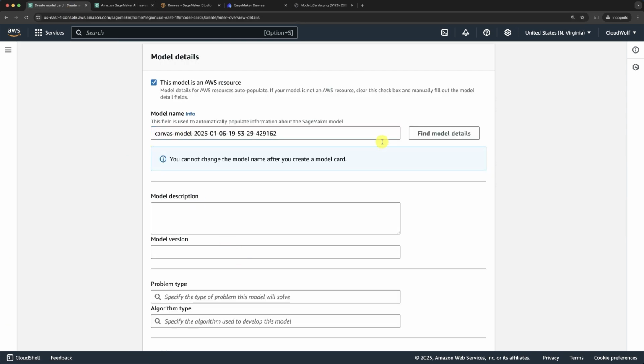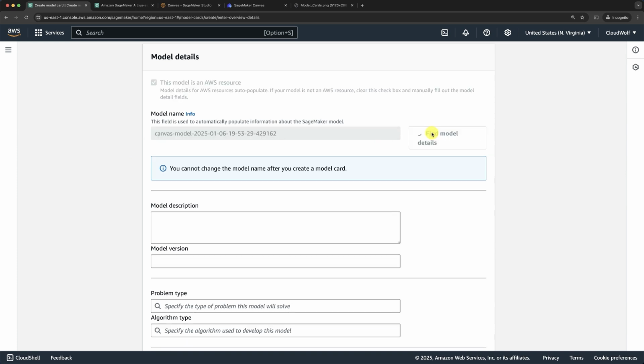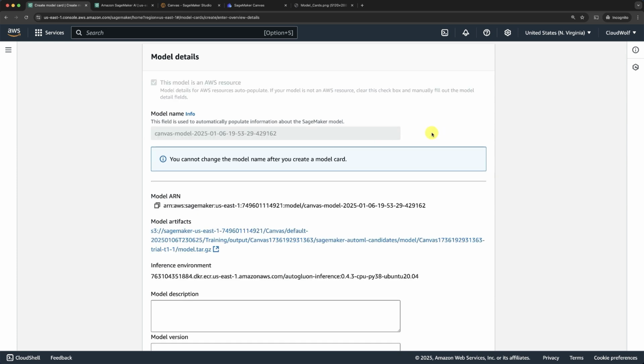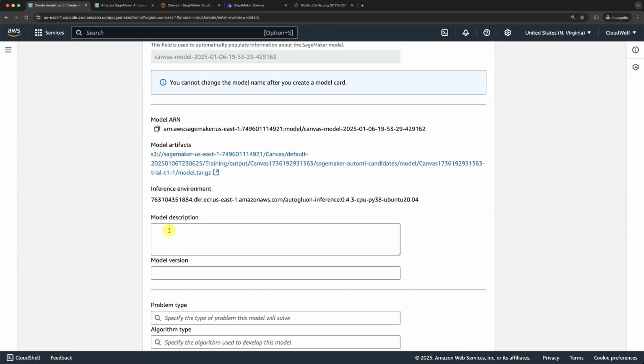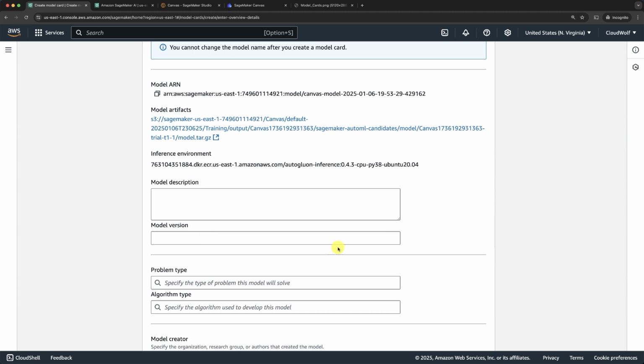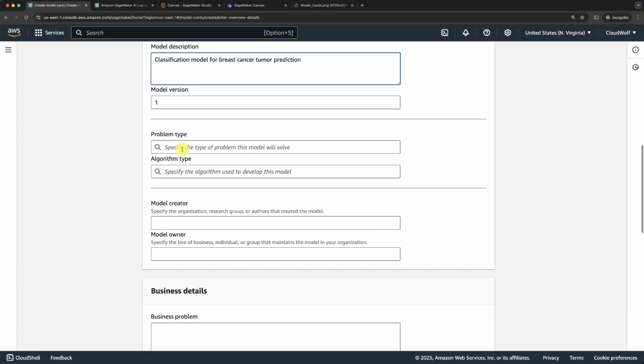Perfect. We can, by the way, find model details. If we click this, now that we entered the right name, there you go, it found automatically the model details. Perfect. Then here you can enter a model description if you want, a model version. If we click this, what do we see? Yes, for example, you can specify model version 1. Here, model description. We can say classification model for breast cancer tumor prediction, as we saw before in the previous section on SageMaker.